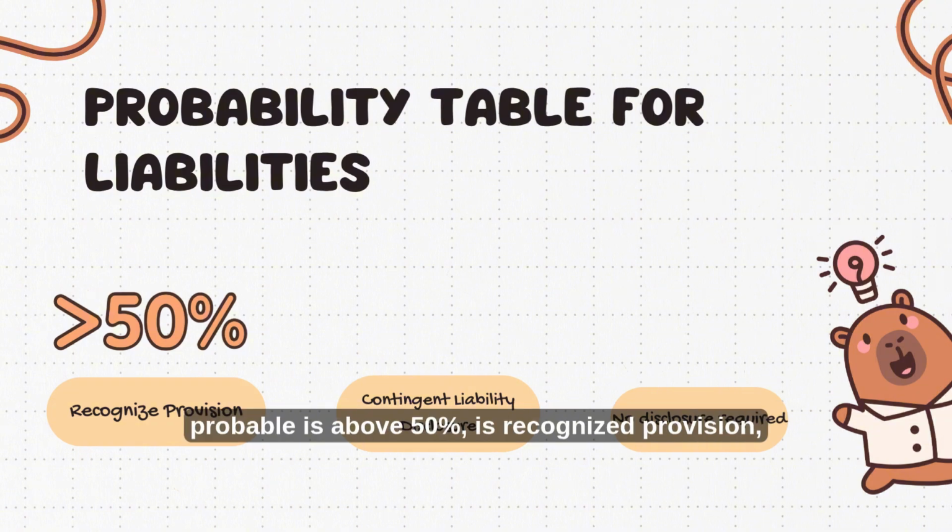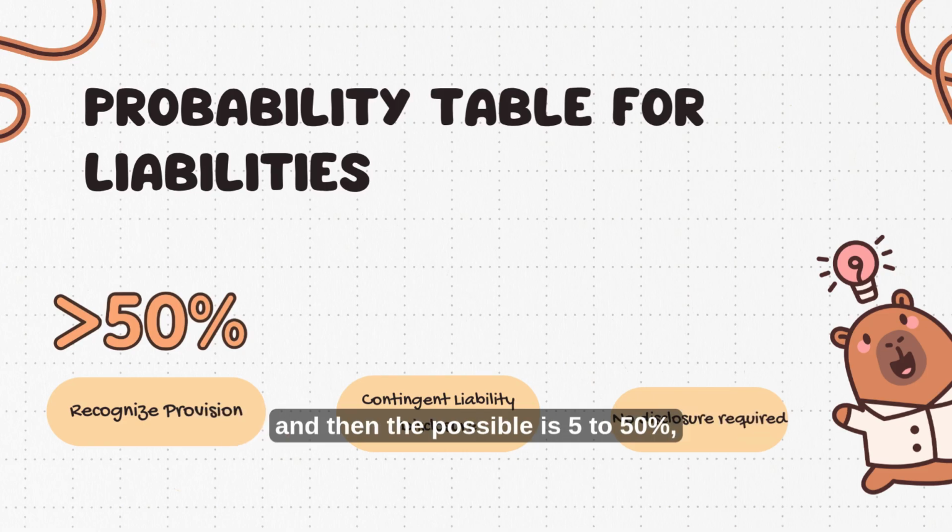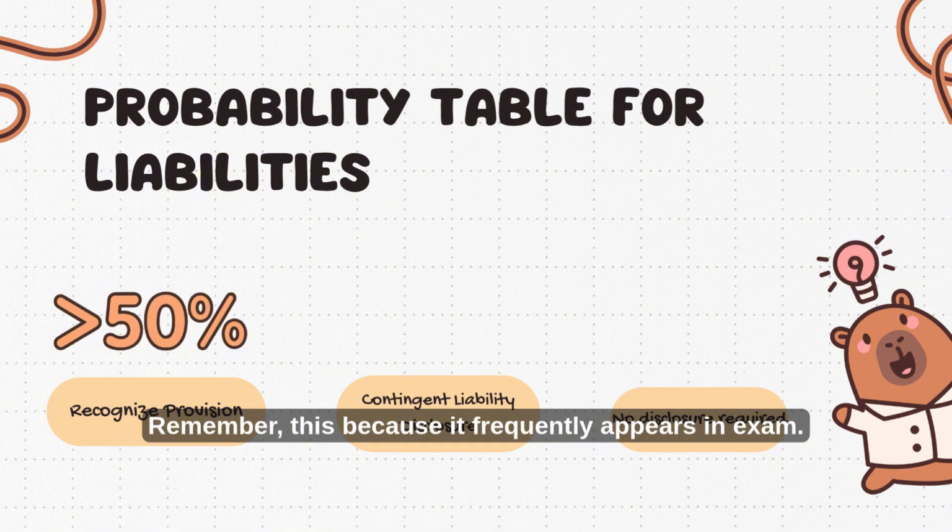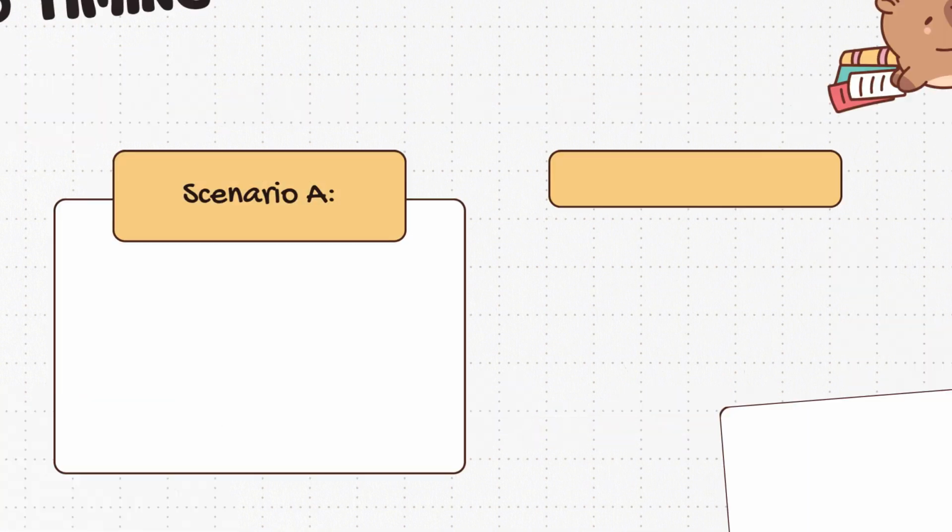So, probable is above 50%, which is a recognized provision. The possible is 5 to 50%, which is a contingent liability disclosure. And the remote is less than 5%, so no disclosure required. Remember this because it frequently appears in the exam.